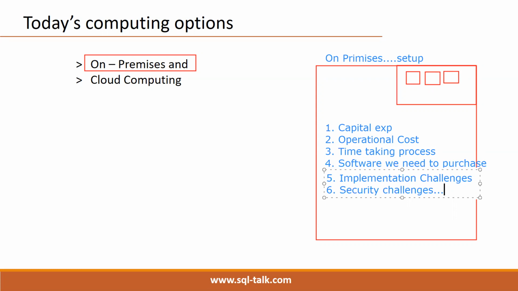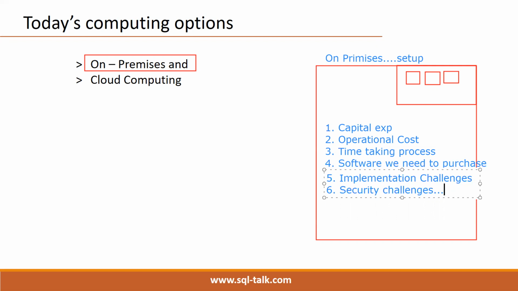There are various challenges, so to overcome them, today we have cloud computing platforms available. If you go with cloud computing, we can avoid all these challenges.